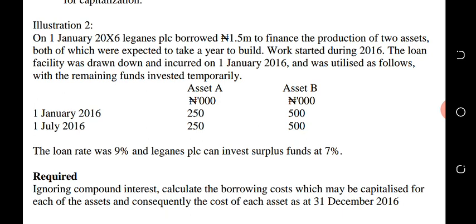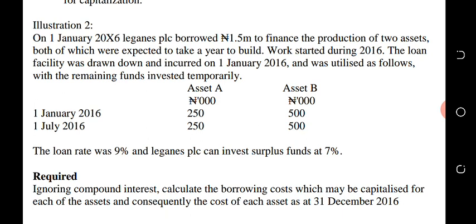The loan of 1.5 million was utilized as follows, with the remaining funds invested temporarily. The loan is for 1 year. For asset A, on the 1st of January 2016, 250,000 was incurred, while for B, 500,000 was incurred.